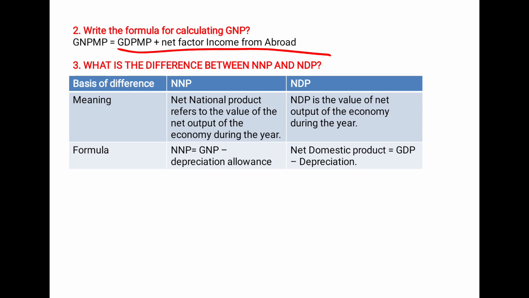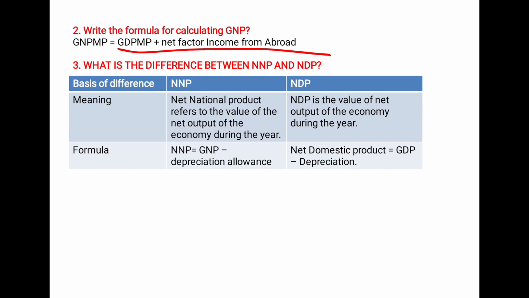Next is, what is the difference between NNP and NDP? What is NNP? Net national product. What is NDP? Net domestic product. What is the difference between national and domestic? Domestic is the income of a country during a year. All the products produced within a year, because they have value, that product price is taken into computation of the national income.